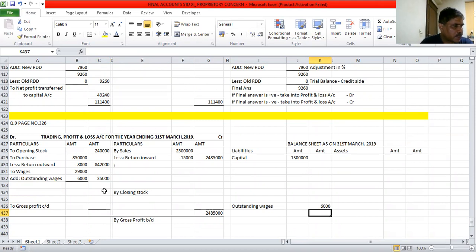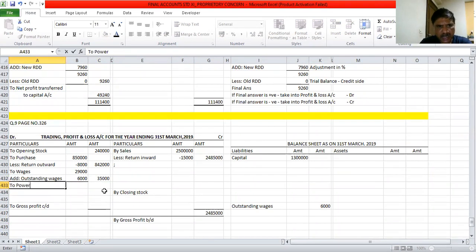Next, I have power and fuel. Power and fuel are usually used in factories. Therefore, direct expenses will always be taken into the trading account. Power and fuel amount is 21,800.